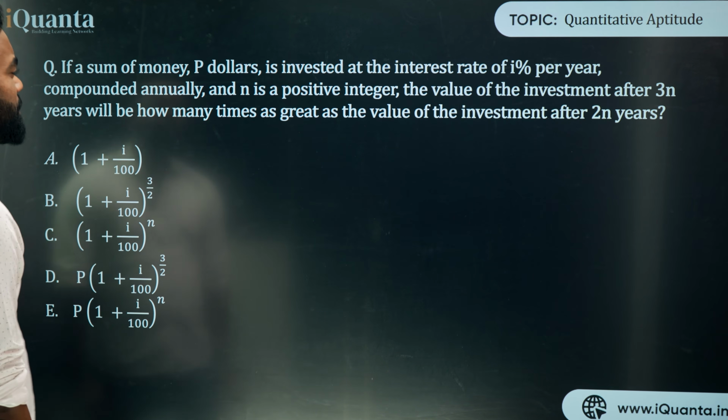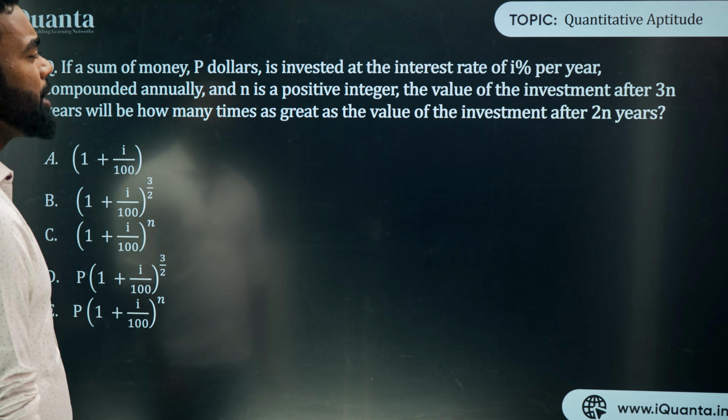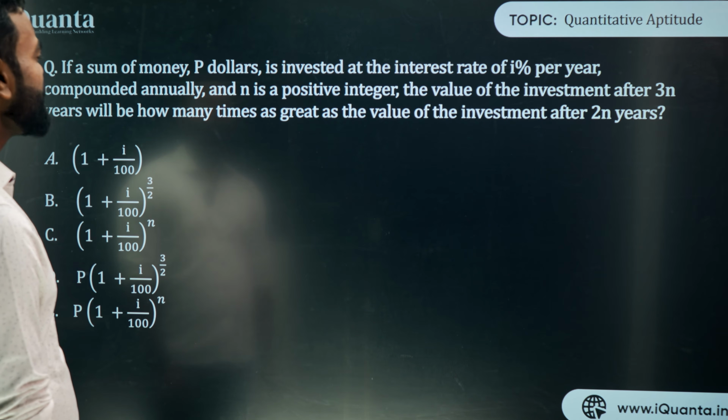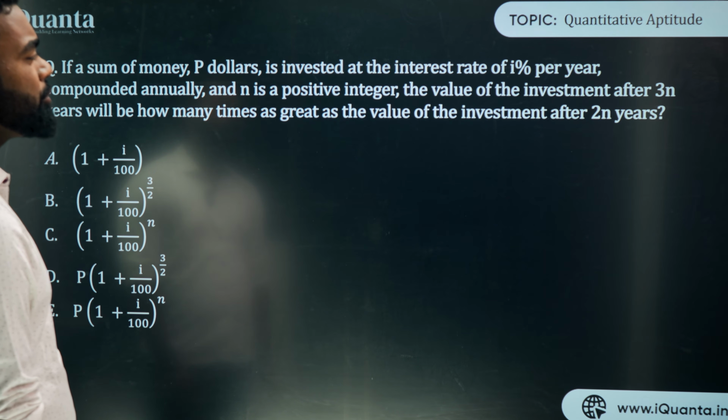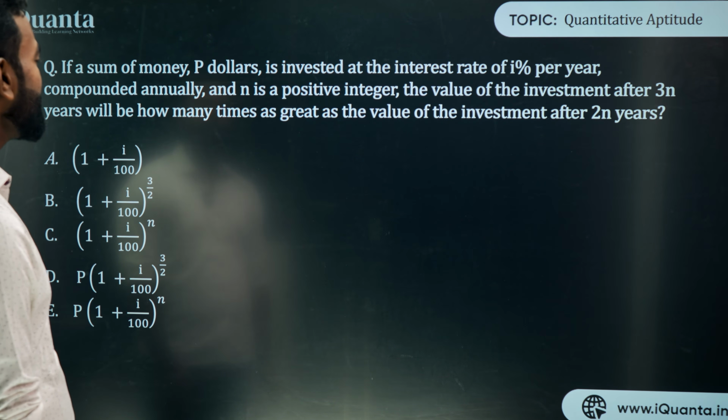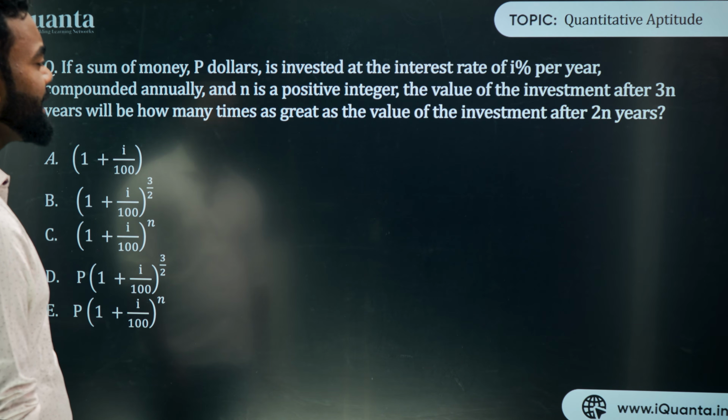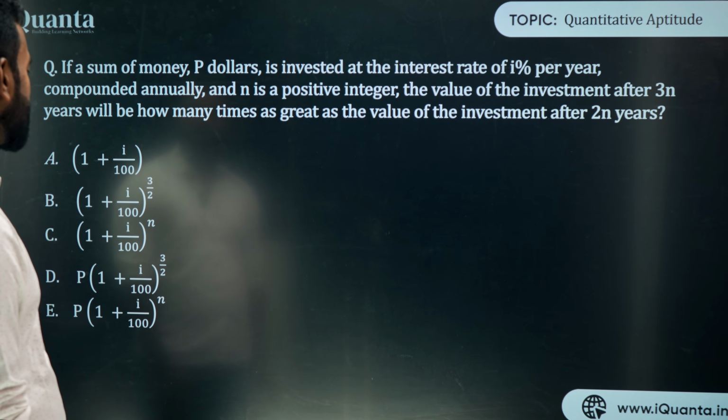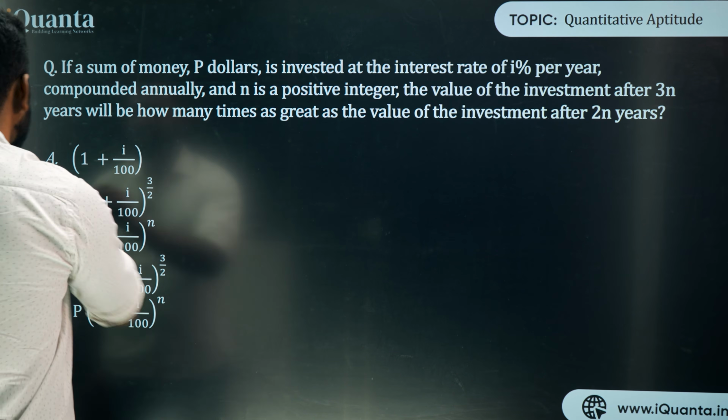Now, if a sum of money P is invested at the interest rate of I% per year, compounded annually, and n is a positive integer, the value of investment after 3n years will be how many times as great as the value of the investment after 2n years? So this is given. Now tell me what is given basically.